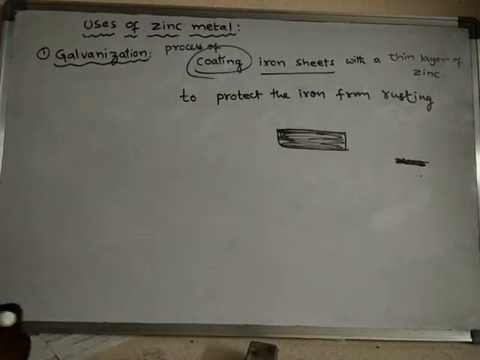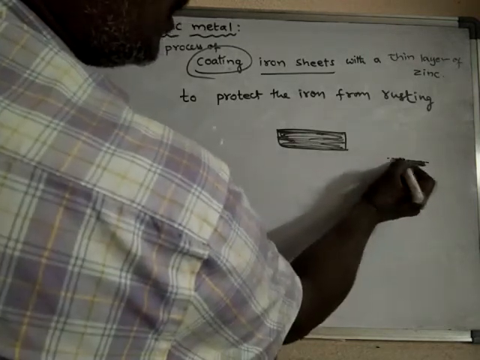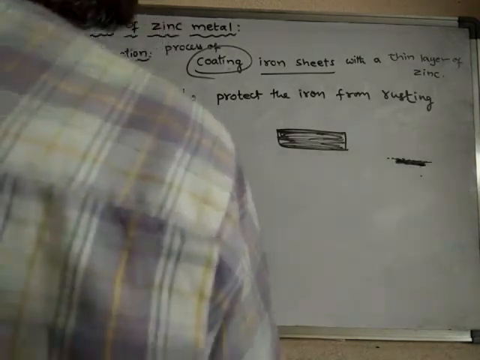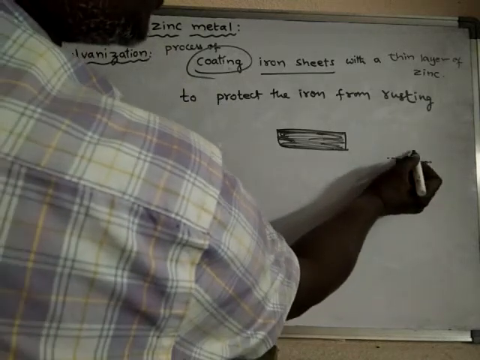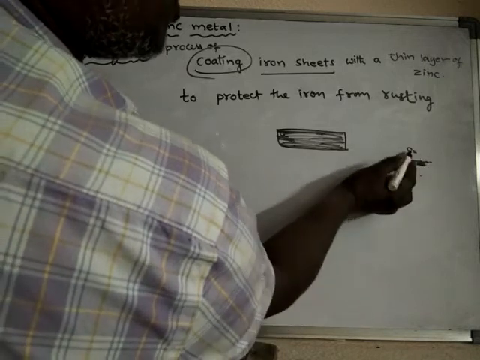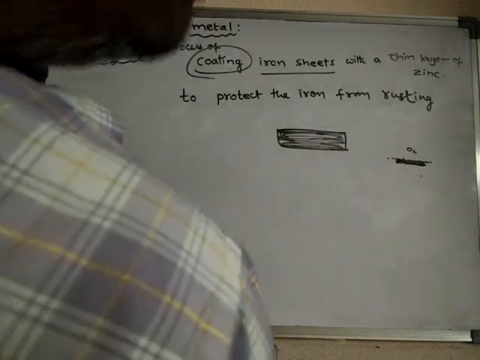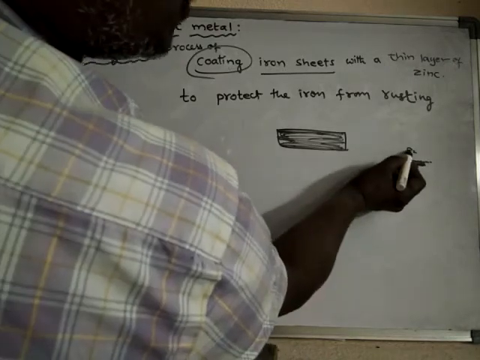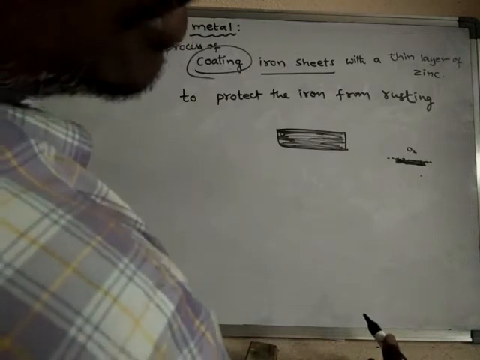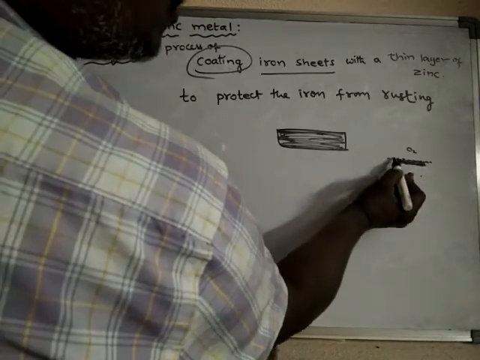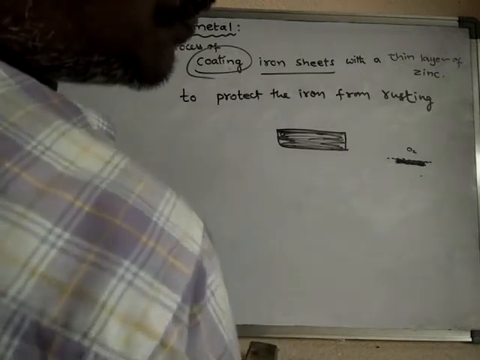So what happens? The atmospheric oxygen cannot come directly in contact with the iron. If oxygen reacts with iron, then that iron gets rusted. But here, between iron and oxygen, zinc metal is present.